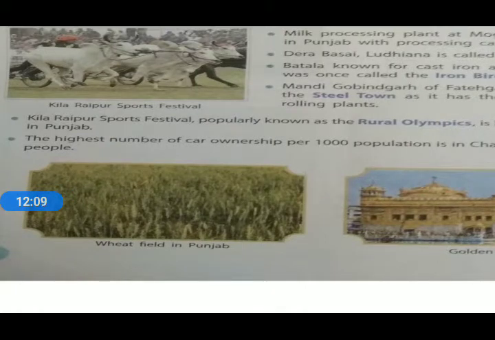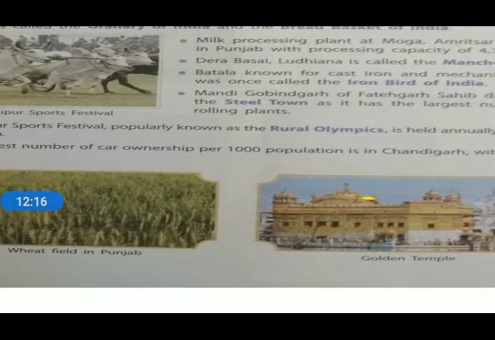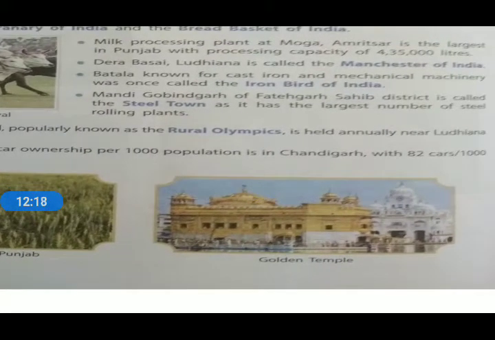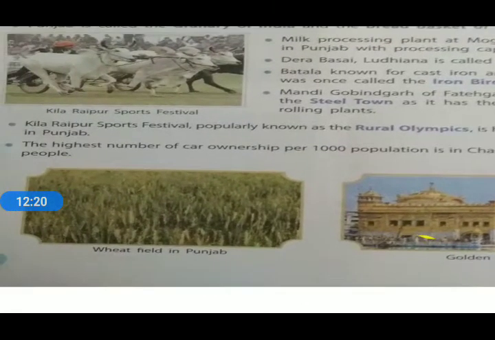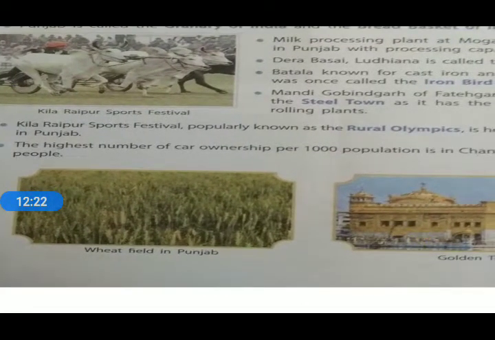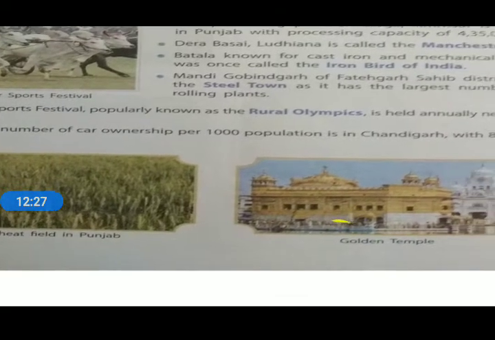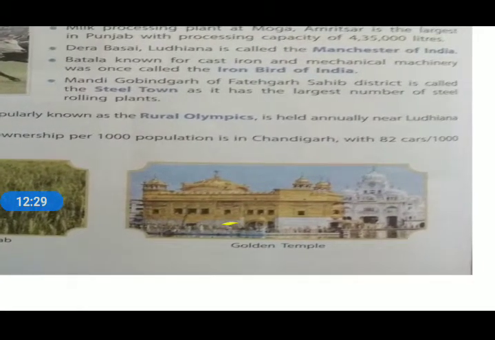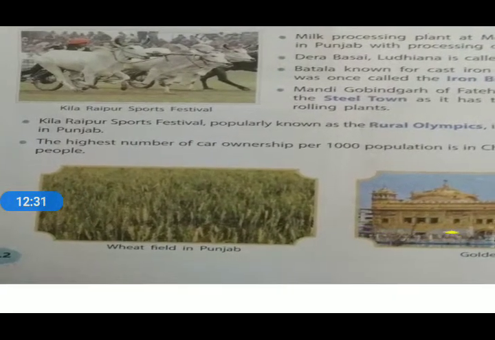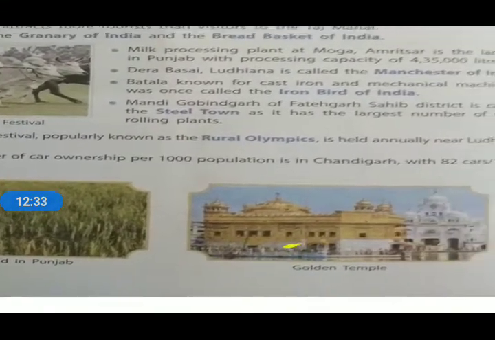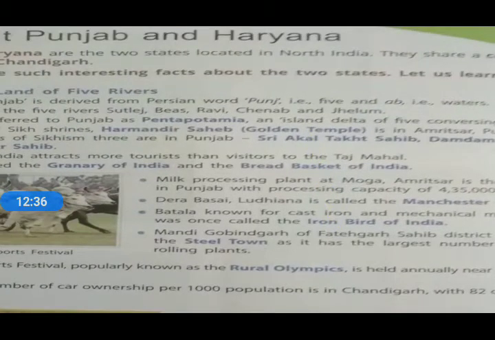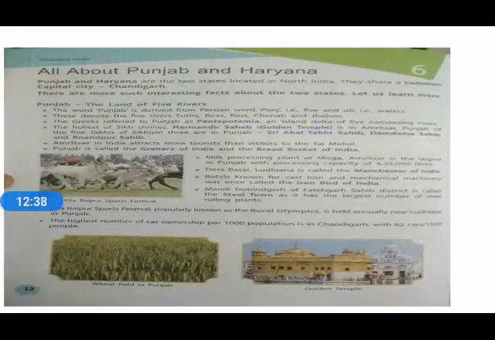Kila Rajpur Sports Festival, popularly known as the Rural Olympics, is held annually near Ludhiana in Punjab. The highest number of car ownership per 1,000 population is in Chandigarh, which has 82 cars per 1,000 people. So these are the specialities and some key points which have been described about Punjab.